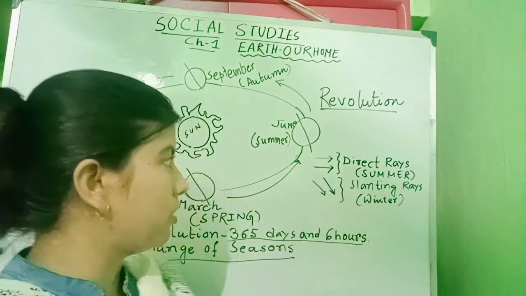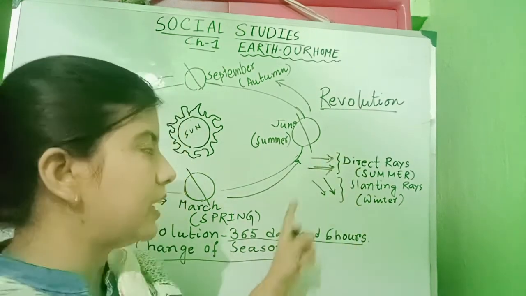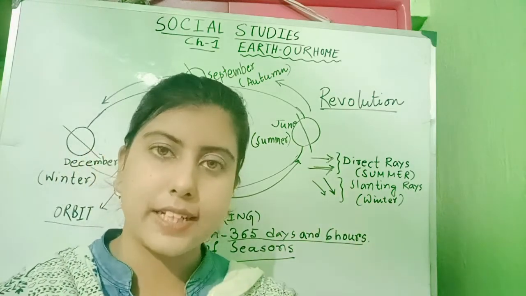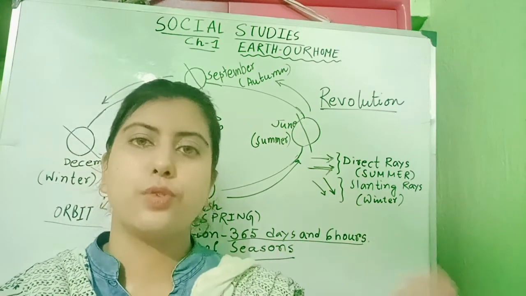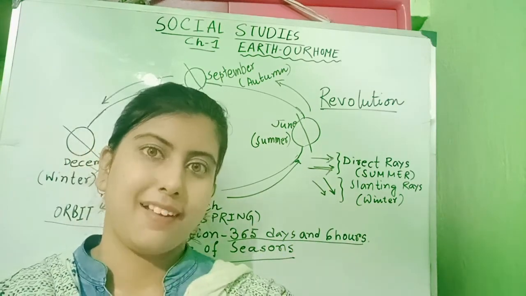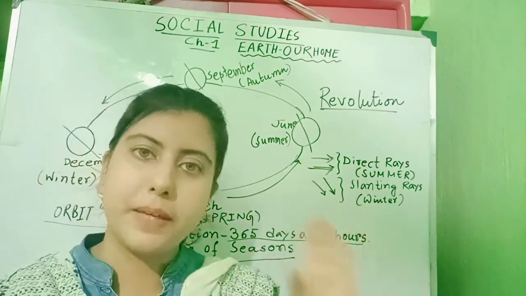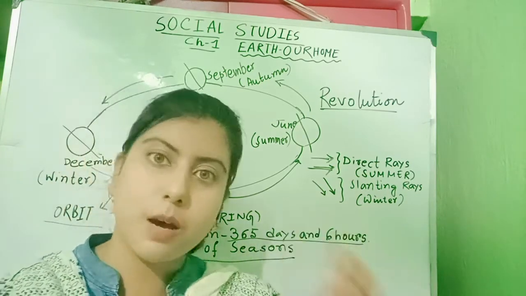I have drawn these 2 arrows. These 2 arrows are showing direct sunlight. While revolving around the sun, the part of the earth that gets such direct sunlight will be facing summer season.